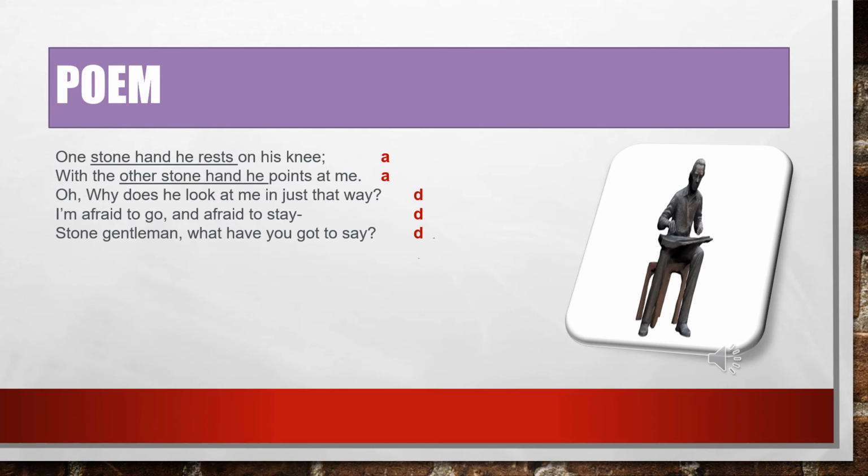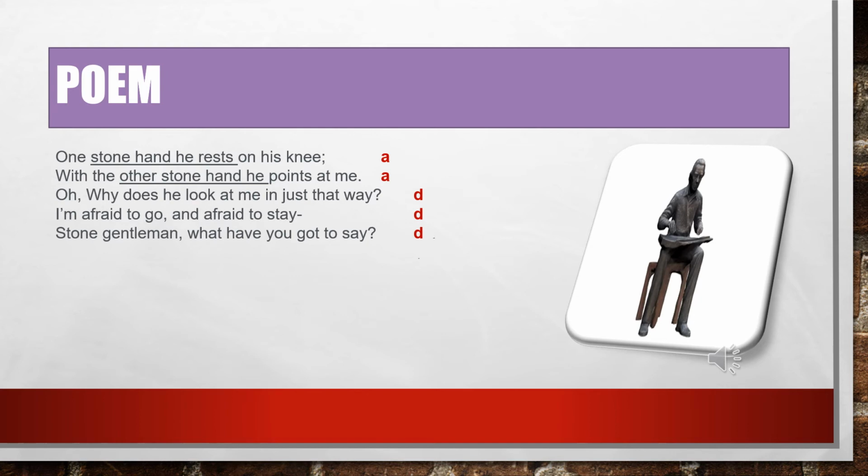So here the poet, or the speaker, is feeling that this statue has got something to say and he is not able to speak. The speaker says that one stone hand is resting on his knee and the other stone hand is pointing at me. That means he might be some kind of very important person or something.